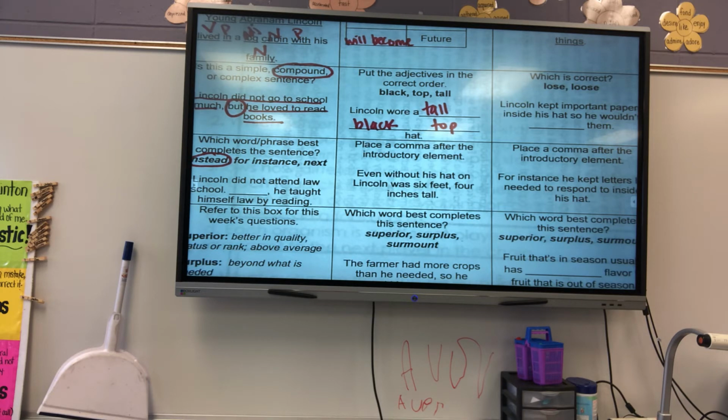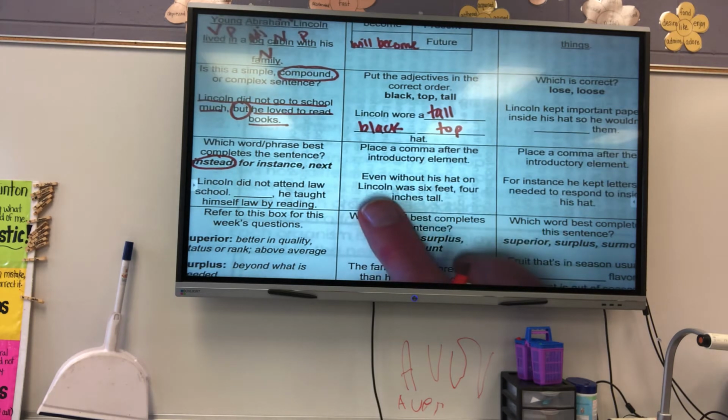I could, but if I put a comma there, can I say, even without his hat on, Lincoln was 6 feet 4 inches tall? No. Where does my break come in that sentence? After what? After on. Even without his hat on, Lincoln was 6 feet 4 inches tall. So do you see whenever I'm reading it how you hear that break there?